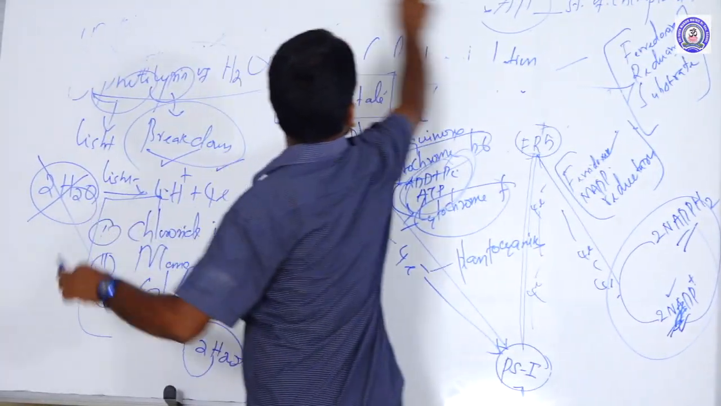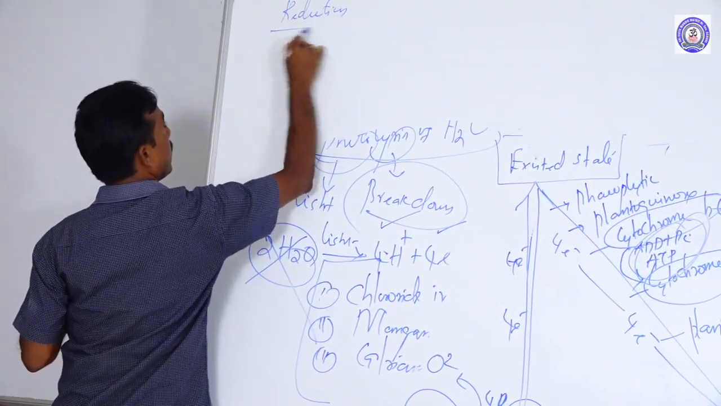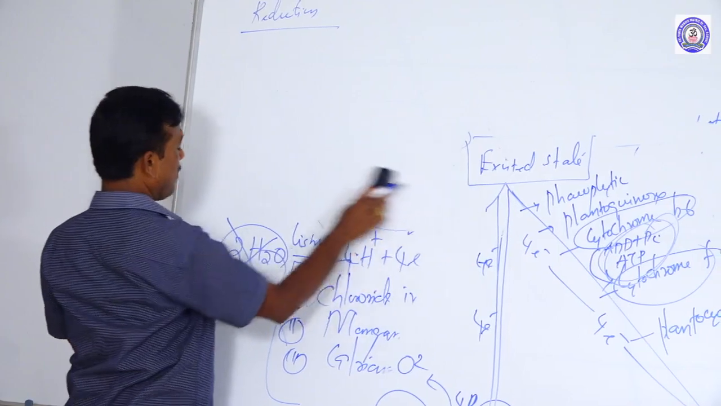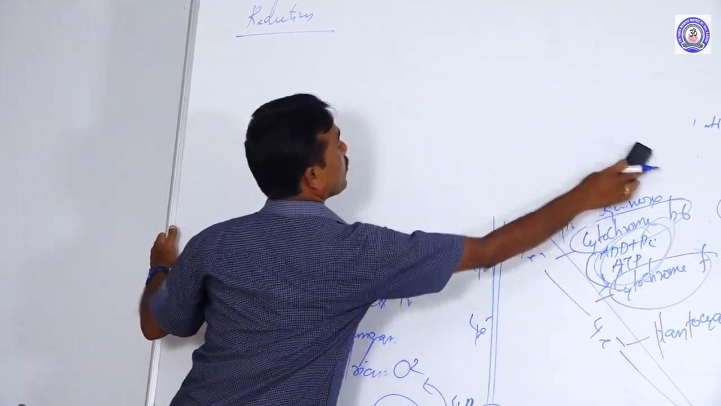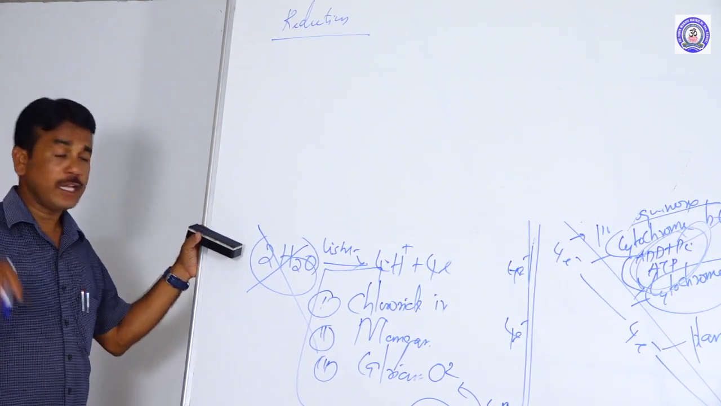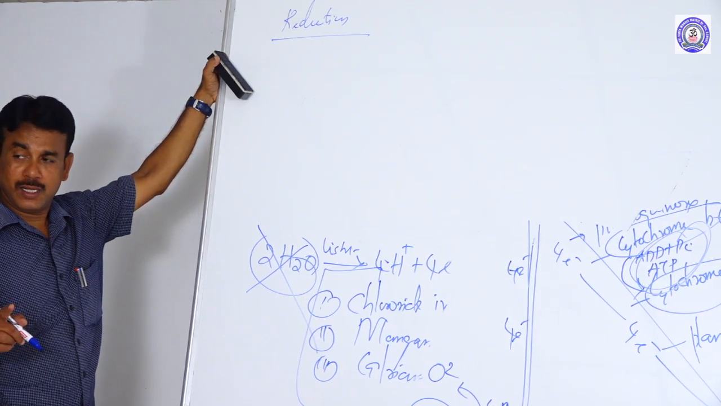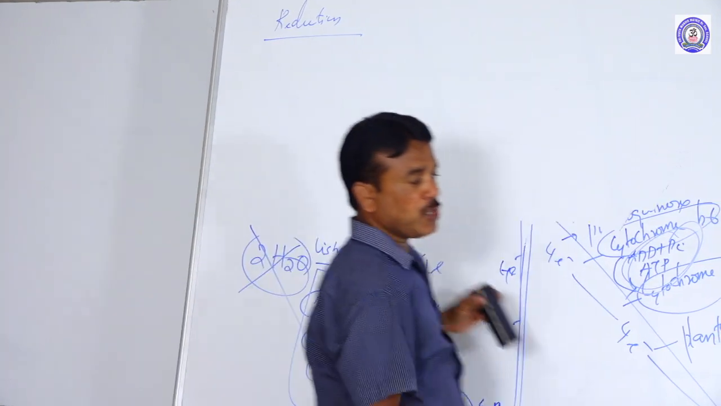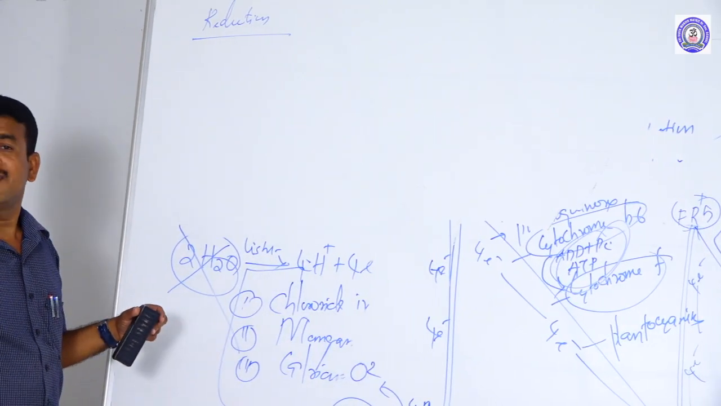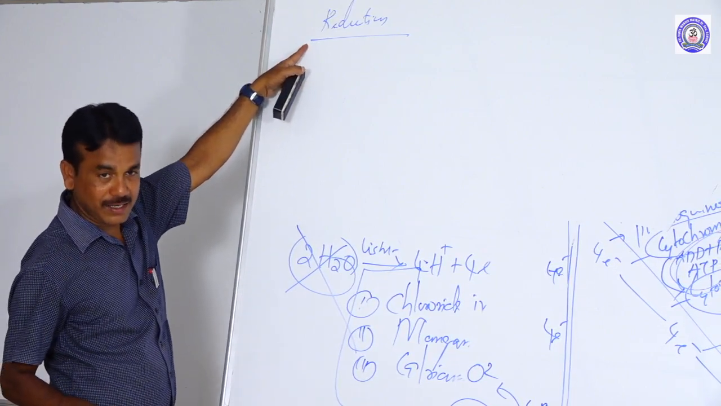Second thing, reduction. What is going to be reduced? The product of fixation, the 2 molecules of phosphoglyceric acid. These 2 molecules of phosphoglyceric acid undergo reduction. At the end of the reduction, they produce 2 molecules of glyceraldehyde 3-phosphate.